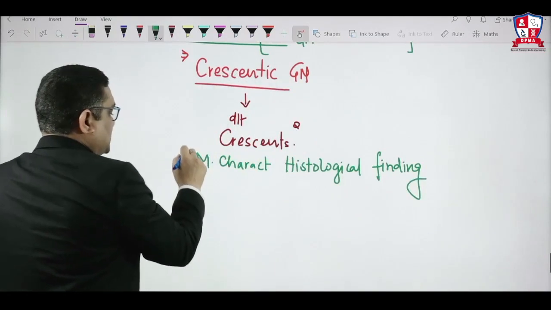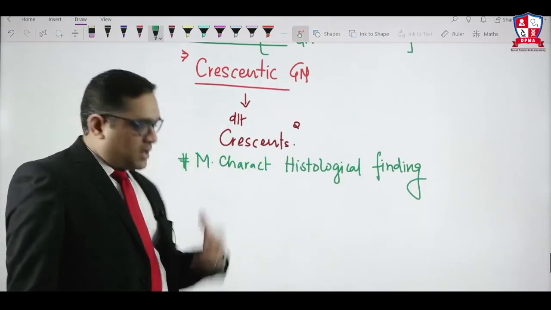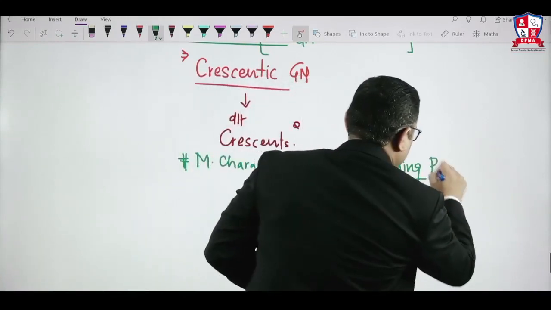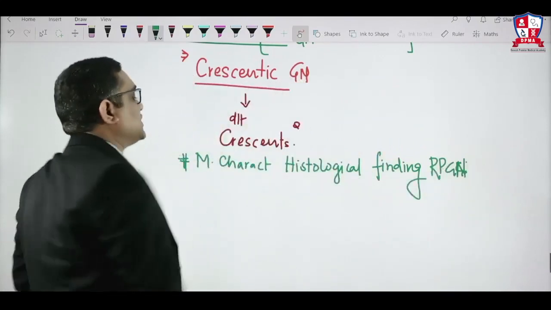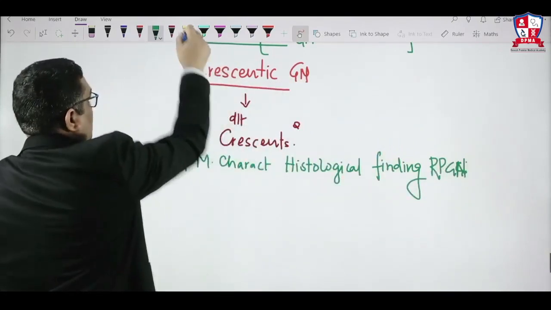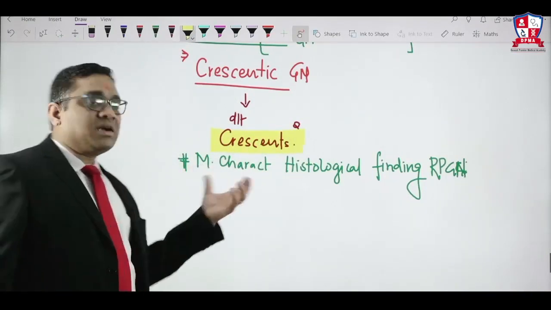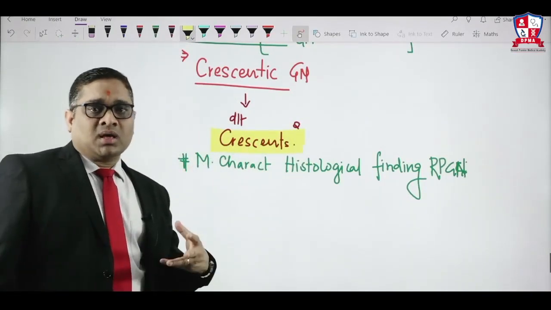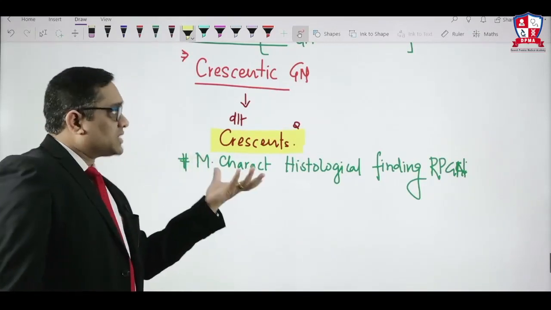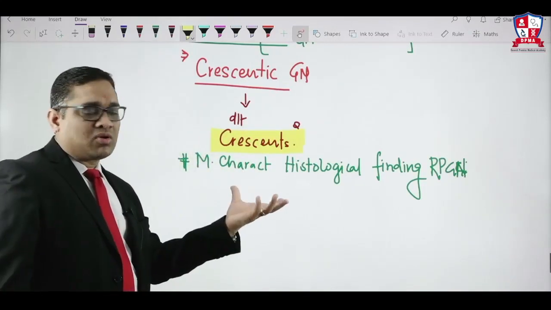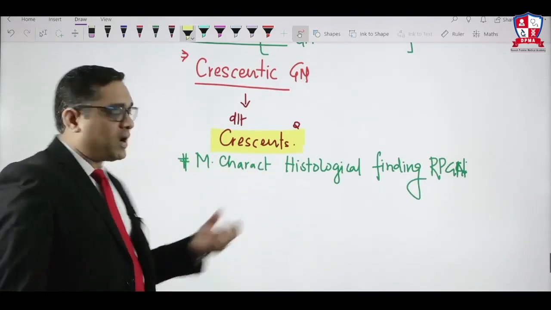The most characteristic histological finding of RPGN was a question in the All India exam 2014 and 2016. The most characteristic histological finding of RPGN is the crescents. So you can see how important the crescent is, not only from the exam point of view but for understanding, because of the crescent they are called crescentic glomerulonephritis. Their significance is that they are the most characteristic histological finding.